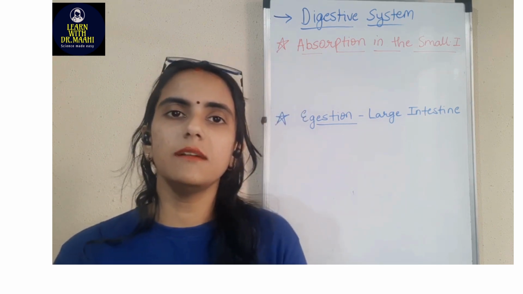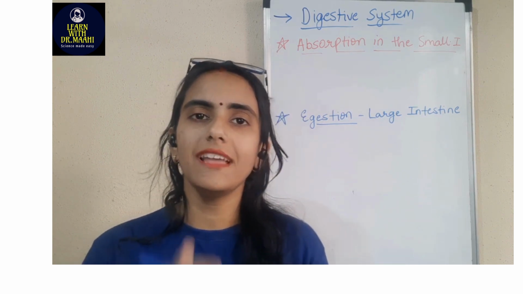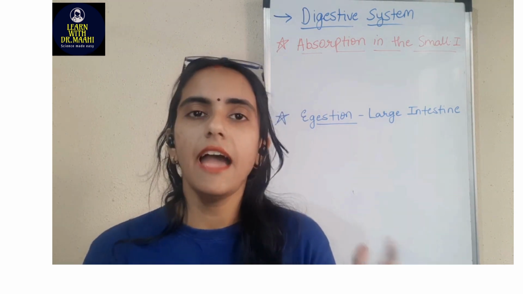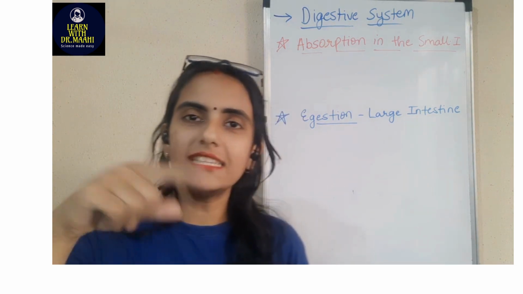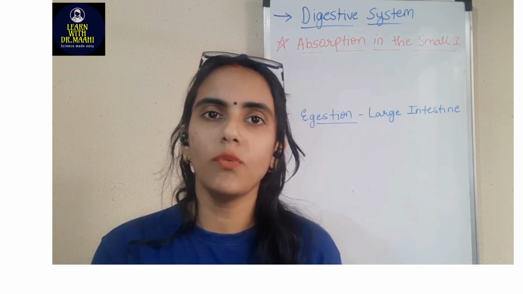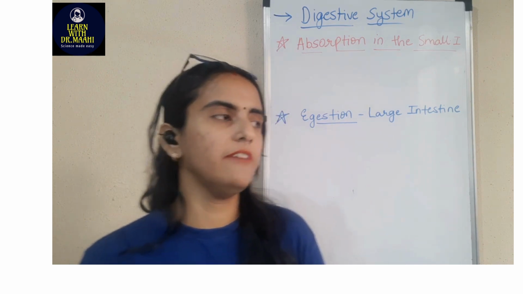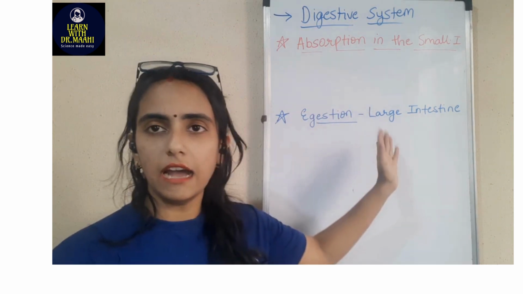After the stomach, what we studied was the small intestine. We saw that it was a highly coiled organ and about 7.5 meters in length, right? Because it is coiled, it does not really appear to be that big, but it is quite big, about 7.5 meters. After the small intestine, today we are going to study the large intestine.